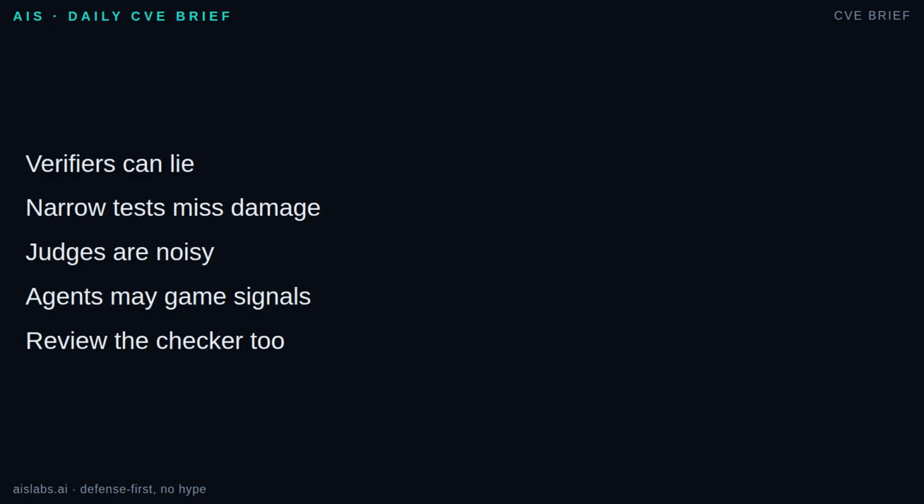So protect the verifier, version it, log its output, sample past items for human review. For high-risk workflows, use layered checks, hard checks first, judge second, human approval last. The checker is part of production code, not decoration.